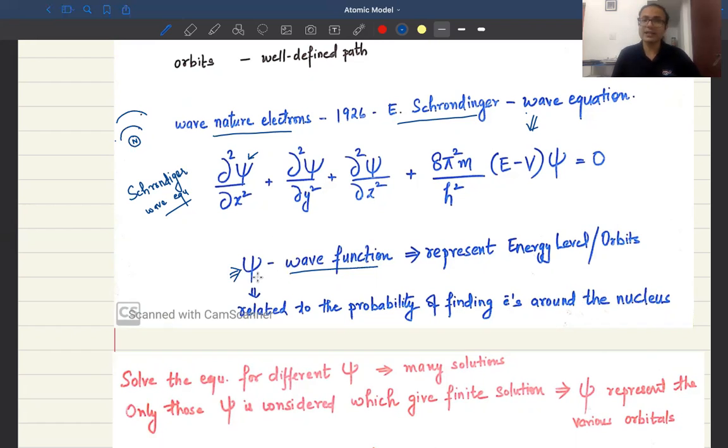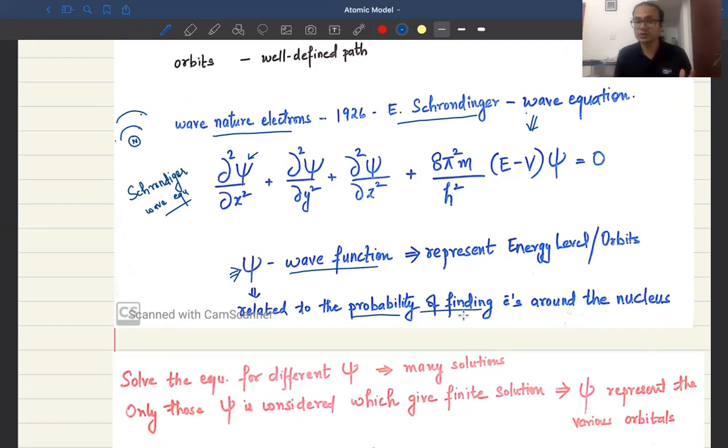So far, in Niels Bohr's atomic model, we had been talking about a fixed pathway of the electron. Now, since we take into consideration the wave nature of the electron, we don't talk about a well-defined pathway that an electron follows, but rather we will say, in general, the probability of finding an electron in a particular region.